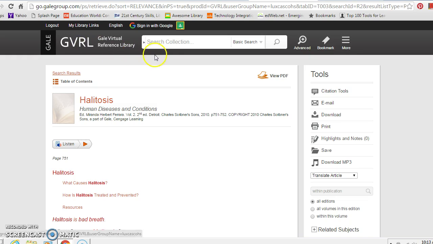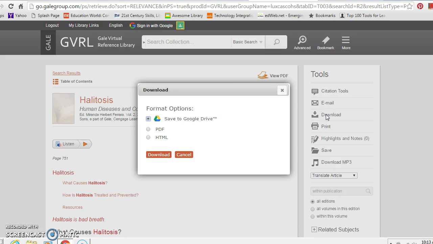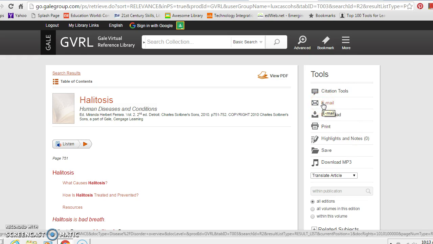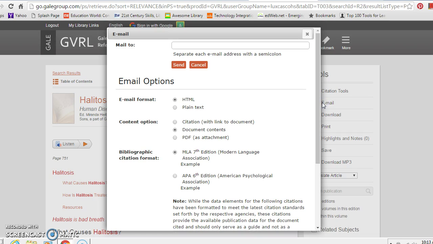Let's say you want to download and save it. You could save it onto your Google Drive. If you look up here, you can sign in with Google. You probably should be automatically logged in if you signed in under your name. Or else you could download it as a personal file or a hypertext. Okay, the next tool we're going to be looking at. Let's say you want to email it to your school account for a reason. You could certainly do that.